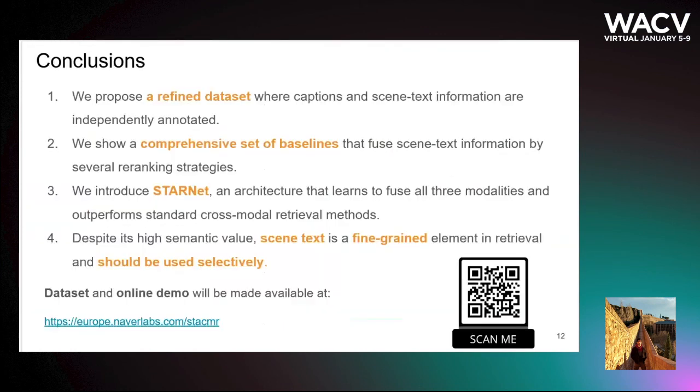To conclude, in this paper, we first propose a new dataset, namely COCO-Text Captioned, CTC, and the StacMR task. We also show a comprehensive set of baselines which build on existing standard cross-modal retrieval approaches. We introduce STARNet, a dedicated trimodal architecture for this task. The main conclusion of our study is that despite the high semantic value of syntax, which can capture fine-grained interactions, it should be used selectively and carefully, only when it is relevant.